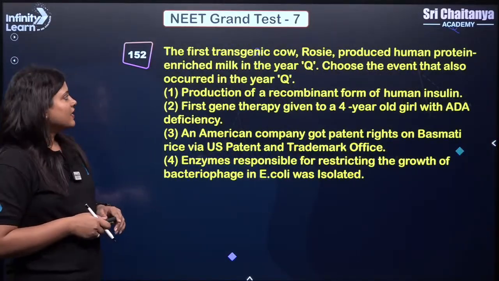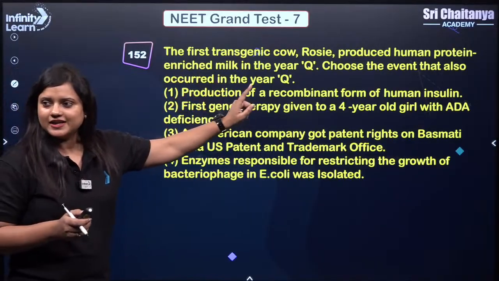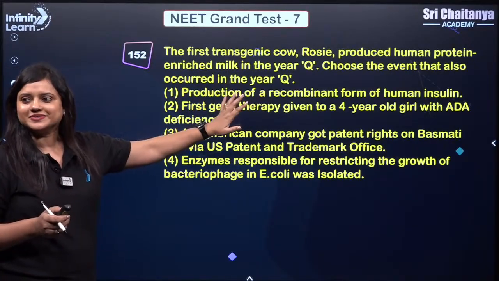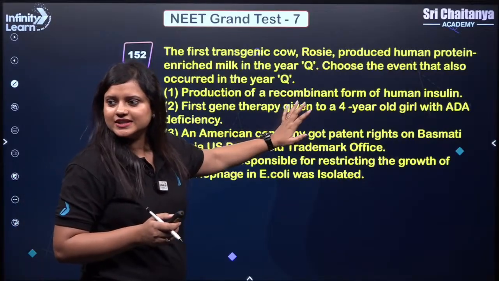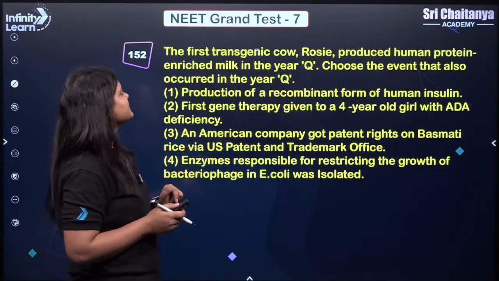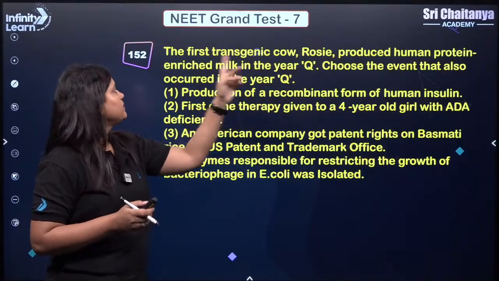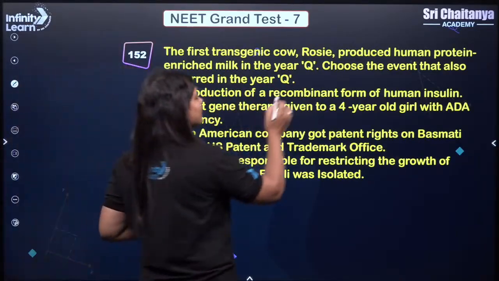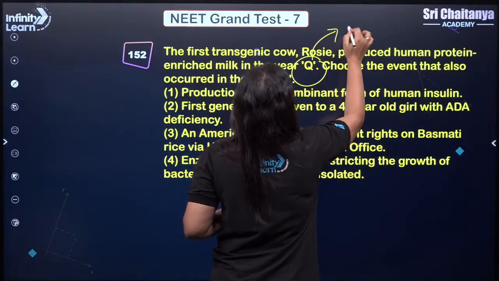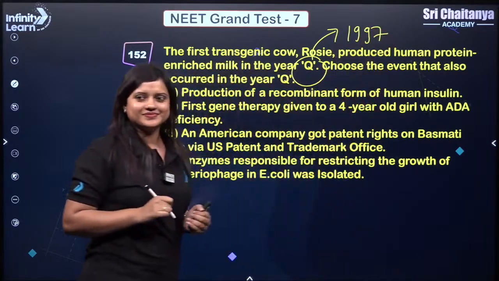Next. Very good question. I just want you guys to pay attention and tell me the answer here. Yes, Satyanarayana, Vrishti, Laya, Anjali, Arhan, let's see. The first transgenic cow, Rosie, produced human protein enriched milk in the year Q. So what is this year? If anybody could tell me. It is 1997. Yes or no?